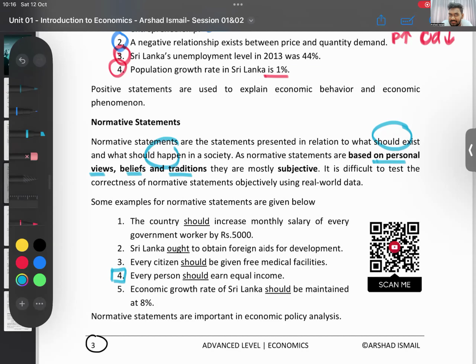What do you all think? Give me your opinion, Lama. Should everyone in the country earn equal income? Most of you all are saying they should not. Can you all tell me why they should not? Why are you saying that?